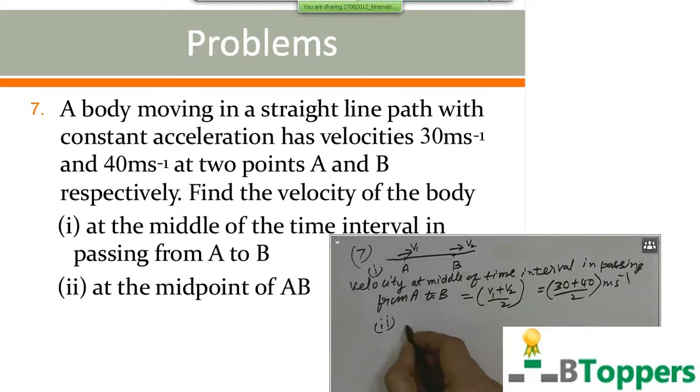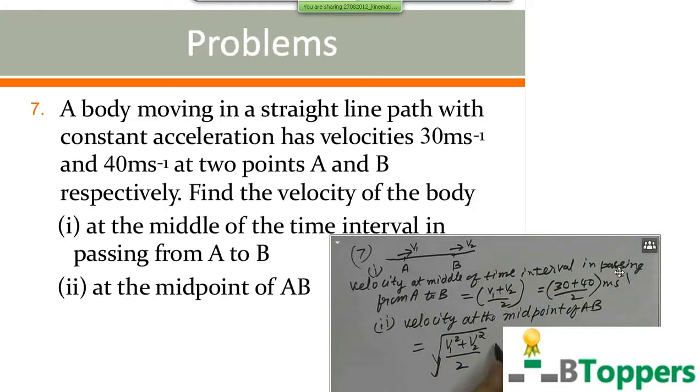In the second part of the question, you are asked to find velocity at the midpoint of AB. As I discussed, if a body moving in a straight line path with constant acceleration has velocities V1 and V2 at 2 points A and B respectively, I discussed in the past with explanation, velocity at the midpoint of AB will be given by root of V1 square plus V2 square by 2.